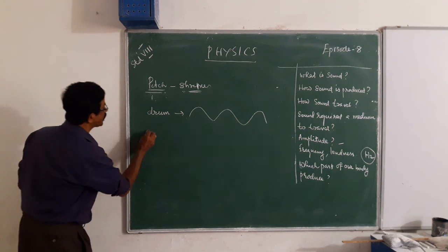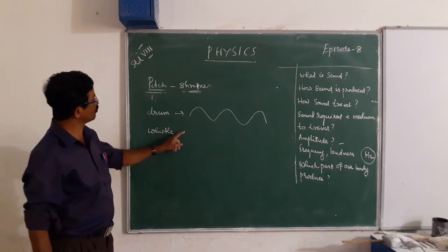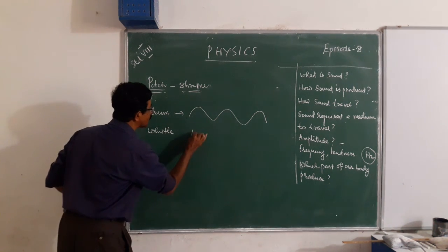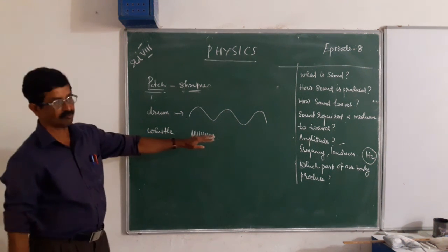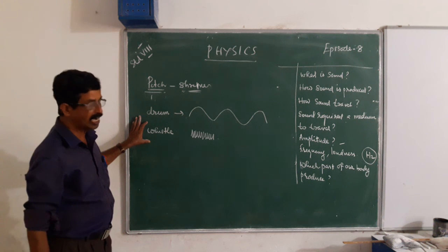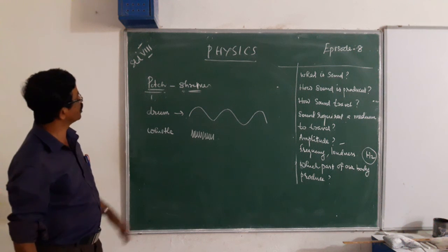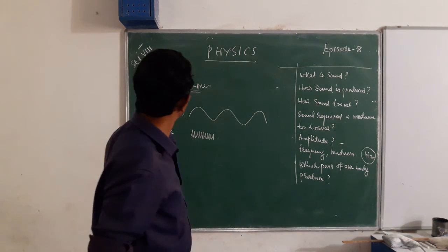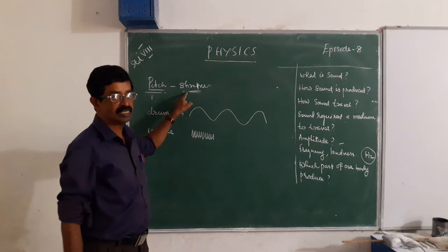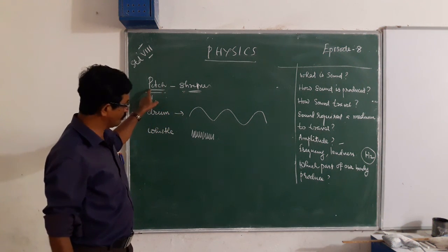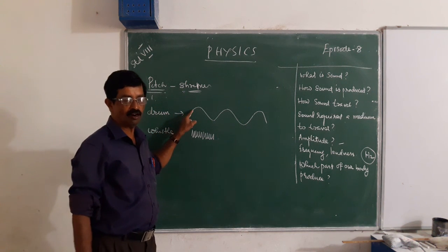But in the case of a whistle, you know the sound from a whistle, its frequency is high. Frequency means the number of vibrations is very high. So this one is a high pitch sound. So you want to remember what pitch actually is and how it is related to shrillness. If the pitch is high, shrillness is also high. If the pitch is low, shrillness is also low.